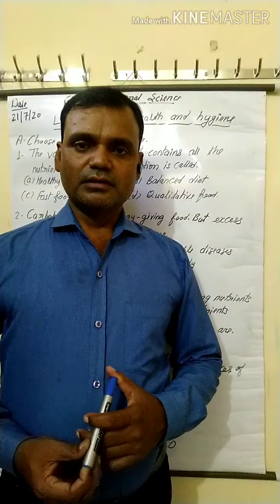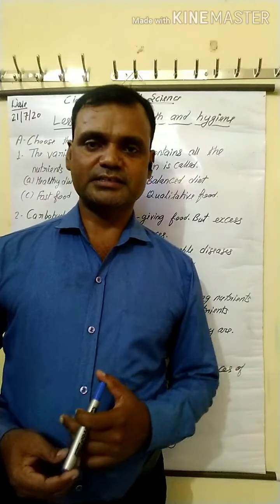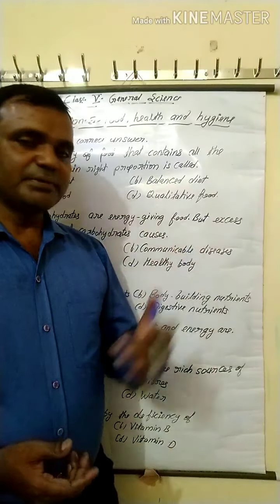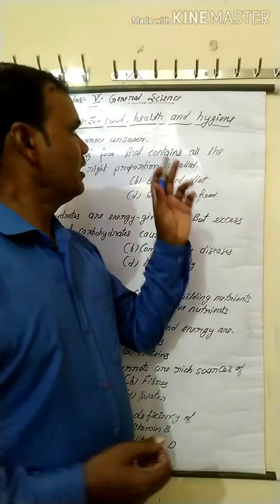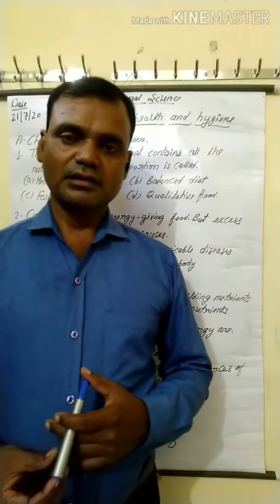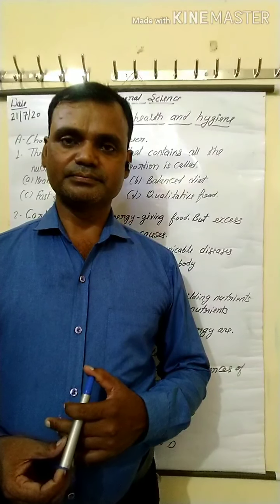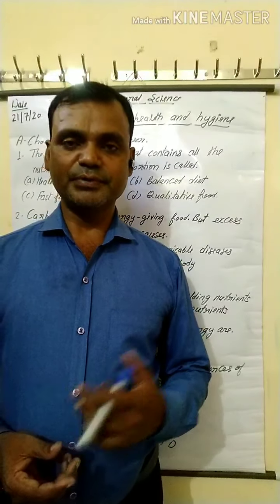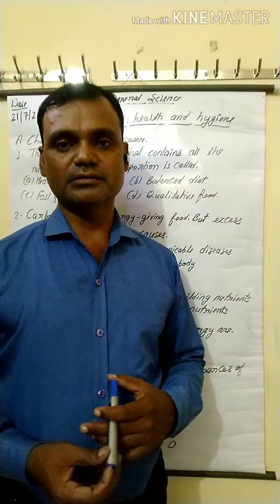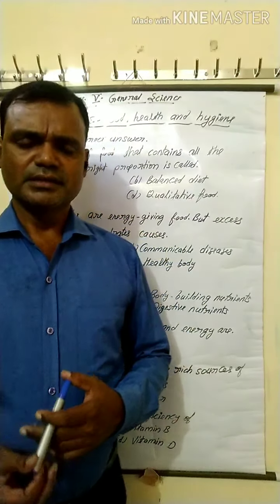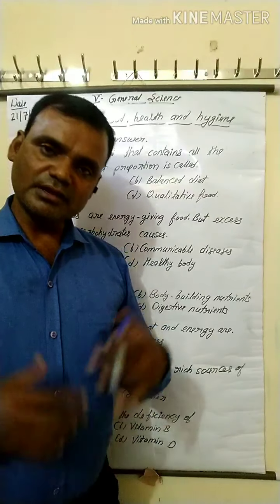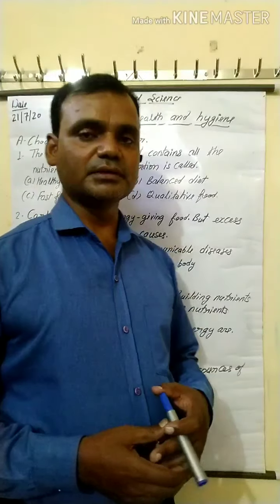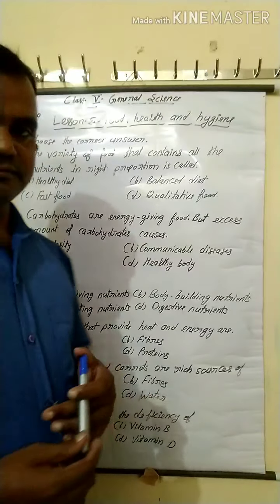Now, as you know, in the previous online class I explained chapter 5, food, health and hygiene, and I solved some exercises. Now we again solve the exercise, choose the correct answer.